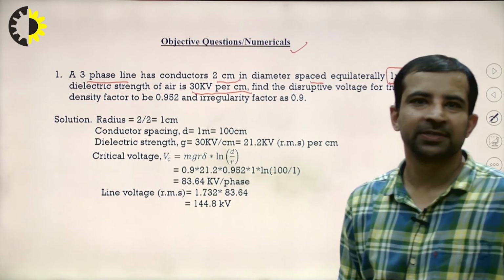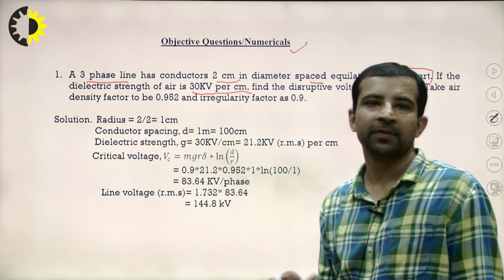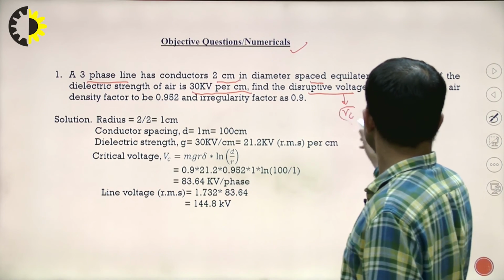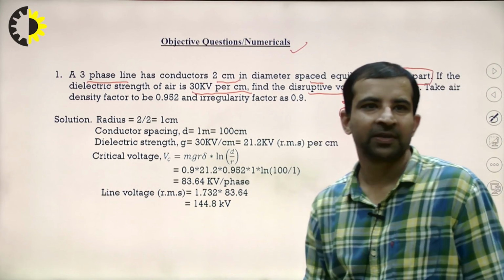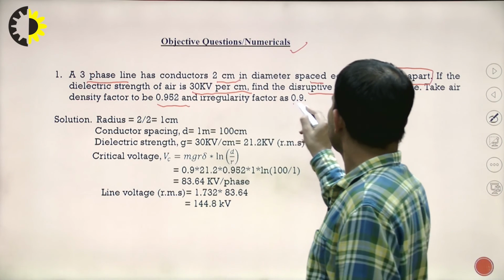Now, find the disruptive voltage for the line. How will you calculate the critical disruptive voltage? That is required, Vc. Take the air density factor to be 0.952 and the irregularity factor as 0.9.